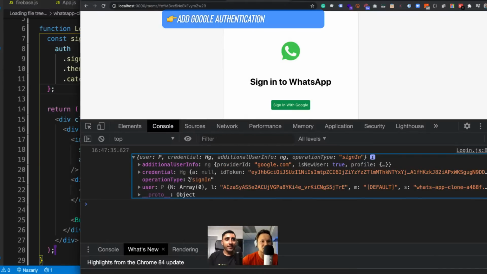All right, but let's look at what type of information we are actually getting from Google. This is crazy because, remember, for some things you need an API key. Inside the credential, the ID token is your API key.